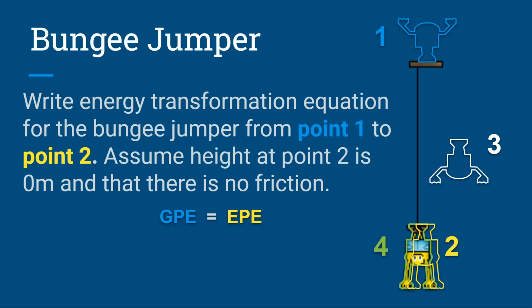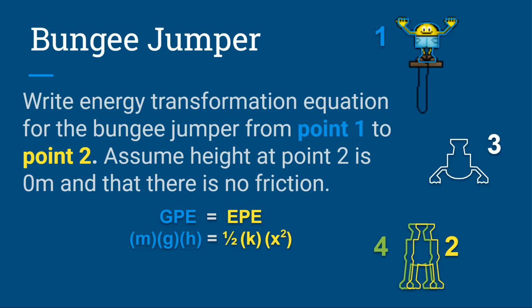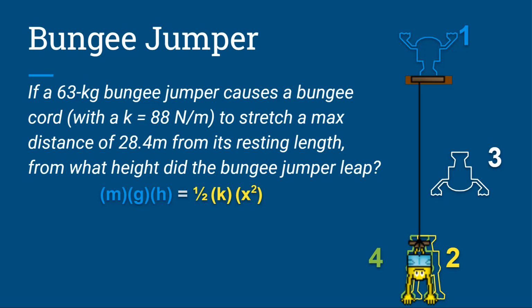Okay, now, again, if I go back to the question, they didn't give me energies. They gave me mass. They gave me a spring constant. They gave me a displacement. We want the variables. GPE is mgh. EPE is 1/2 kx squared. That's what we substitute into. So let's bring that equation back to the question. Okay, so now we can put the numbers in. Same question we were looking at a second ago.